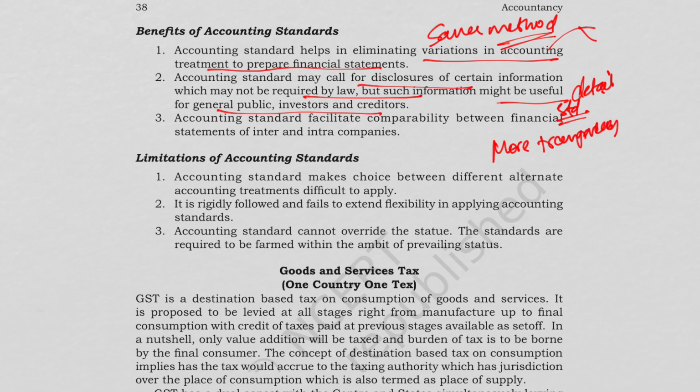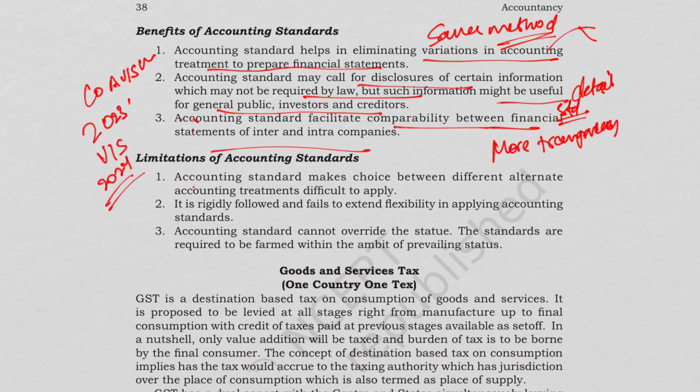Also, accounting standards facilitate comparability between financial statements of inter and intra companies. For example, we can compare company A versus company B, or we can compare a company's 2000 performance versus 2024. So all this is possible when we are following some set of rules, which is the accounting standards. Now there are some limitations also of accounting standards.